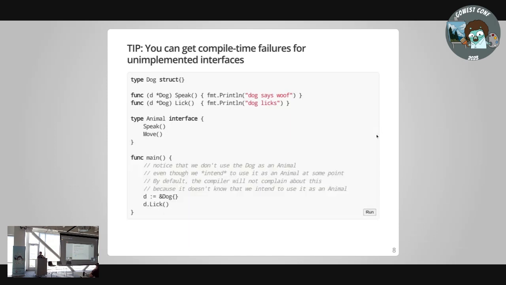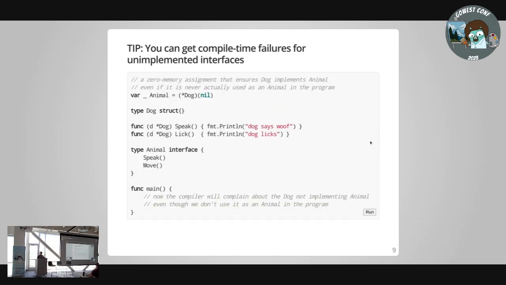And so if I run this right now, it works, but let's move on, and I'll show you a little bit of magic that I see all over the place that people mistake. This little bit of magic snippet up here is, again, a zero memory assignment that says, look, at compile time, try to coerce a nil pointer of dog into an animal. And people come from other languages, see this, and think, I have to do this or dog isn't an animal, right? Like, no.